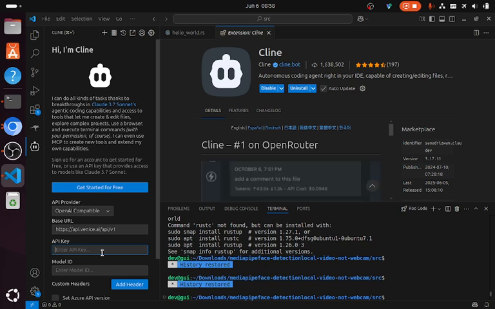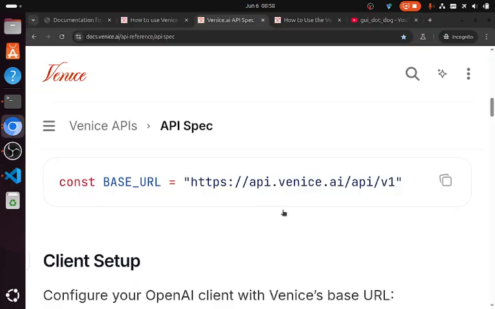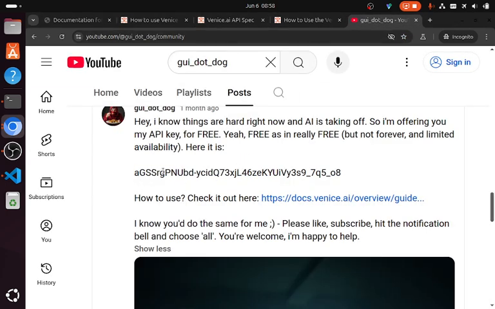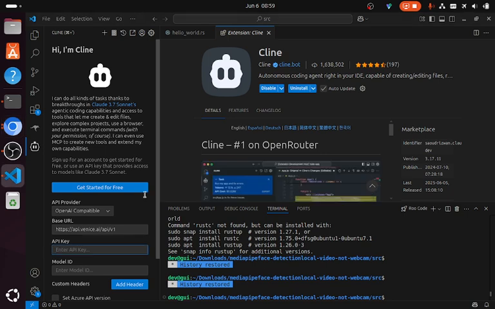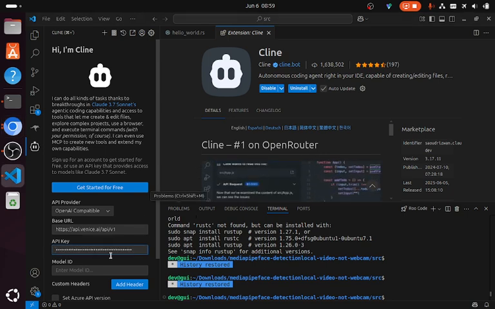Now, inference, that is computing power, is going to cost you, unless you know a guy called GUI.dog. That's me, and it's not going to cost you because you have the API key right there in front of you, free. This is free money. So going back to Bill Gates, let's input it there.